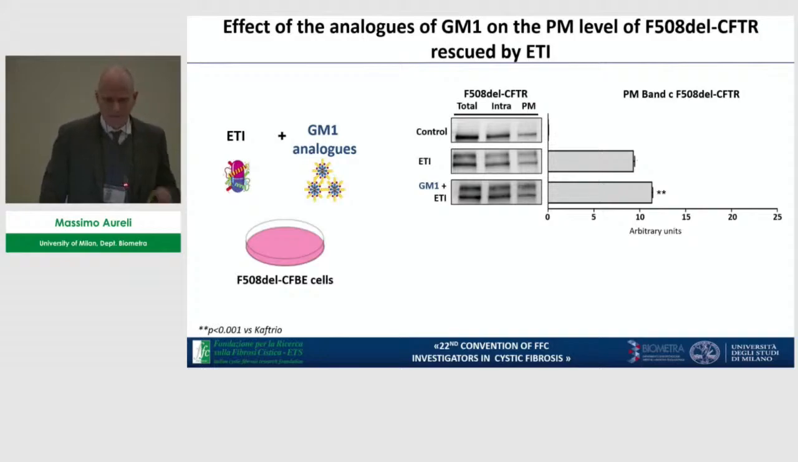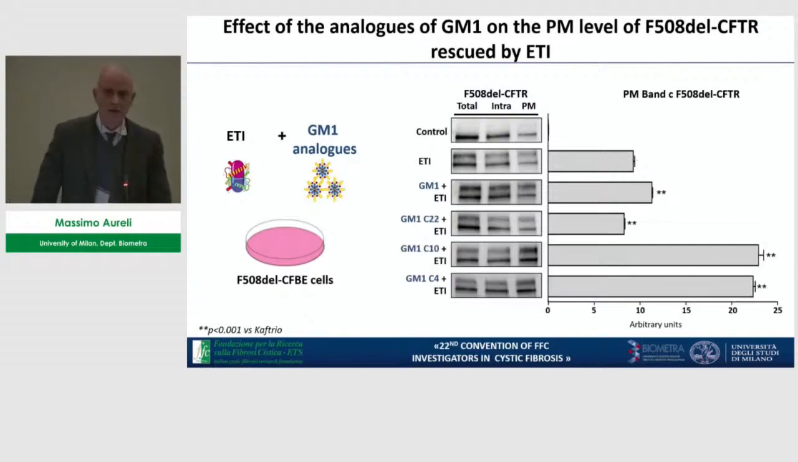Actually, what we know from other proteins is that the acyl chain of the ganglioside plays an important role in the regulation of the stability of the channel. So thanks to the chemistry lab in our department, we had the opportunity to synthesize GM1 analogs with long chain fatty acids, not so long, but quite long, with 22 carbons, shortly C22, a shorter one with 10 carbon atoms, C10, and a shorter still with 4 carbon atoms, C4.